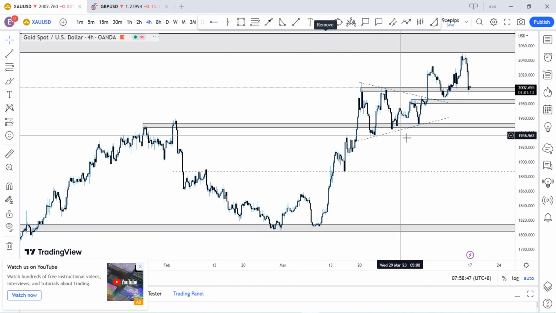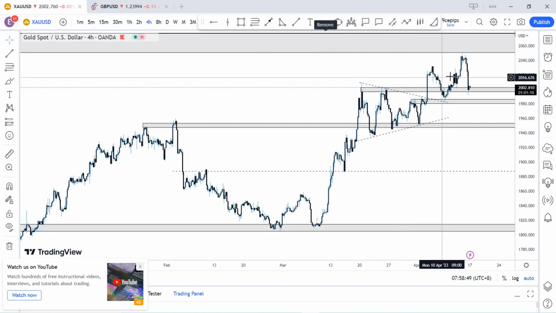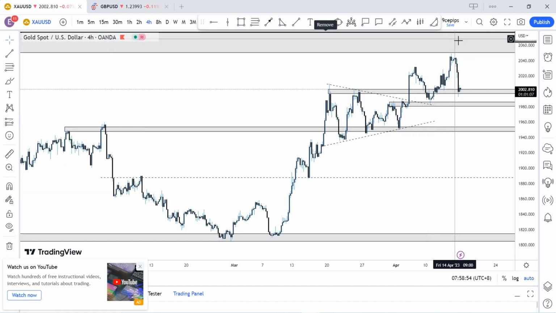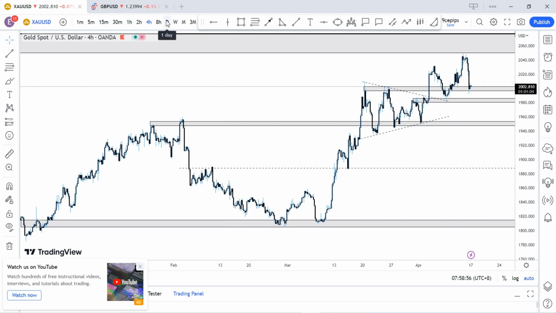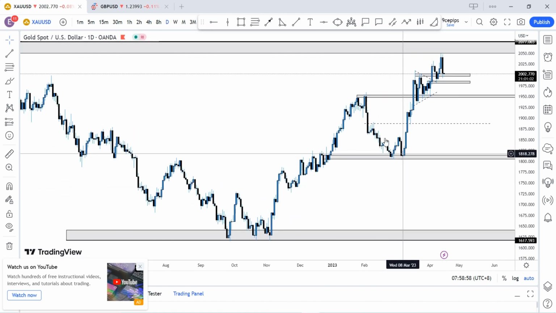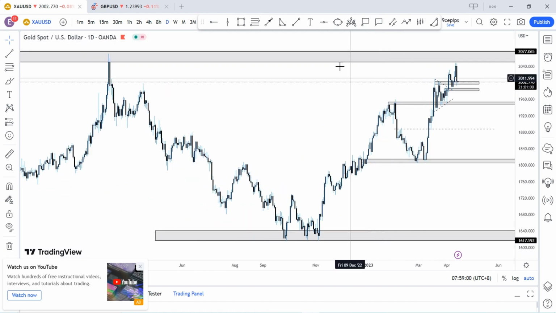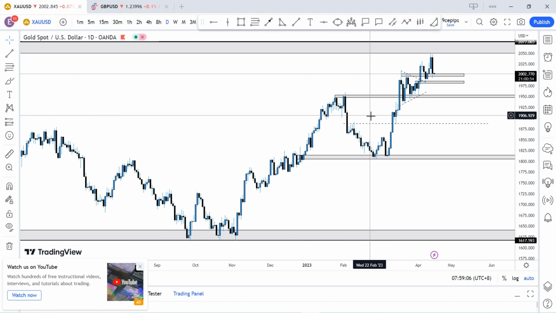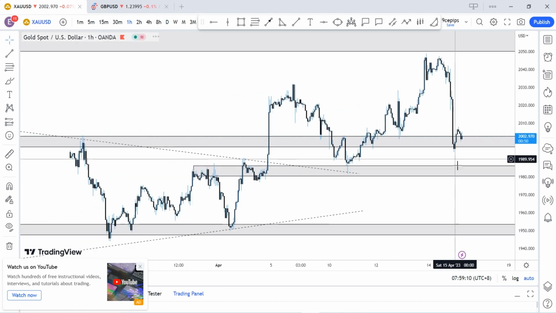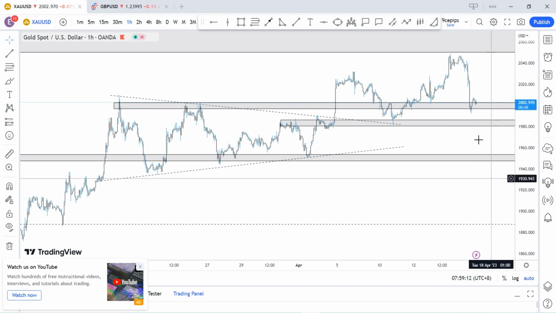So basically what we'll be anticipating for the week is for price to actually continue to the upside, probably retesting 2060 around, hitting 2060 on the longer time frame right there. So if we look at it from the daily time frame, we could see these areas probably going to be attracted, 2060, 2070 probably for the week. But we could actually see there's a possibility again for price to actually break down below.